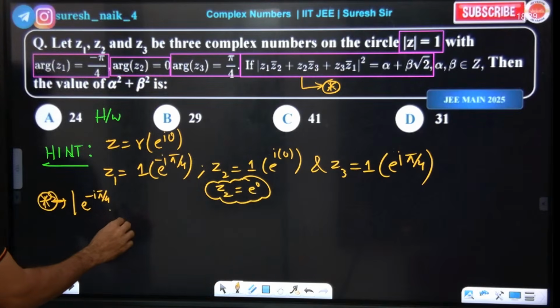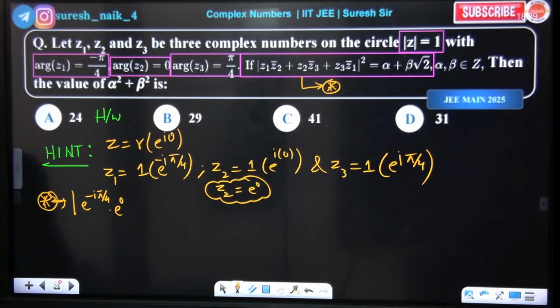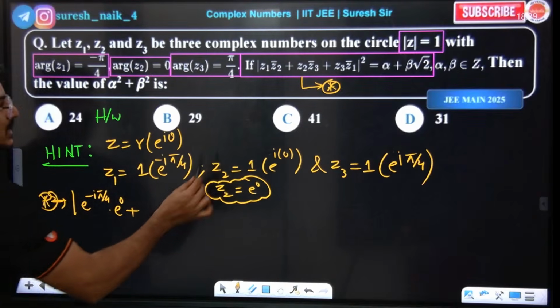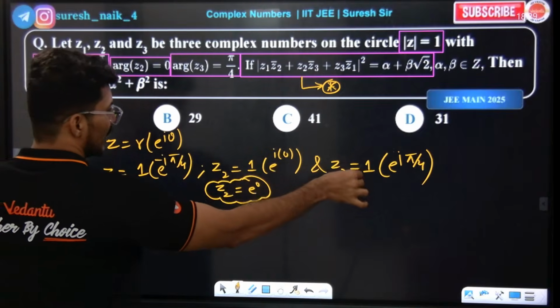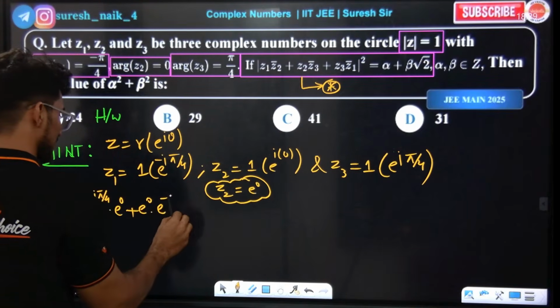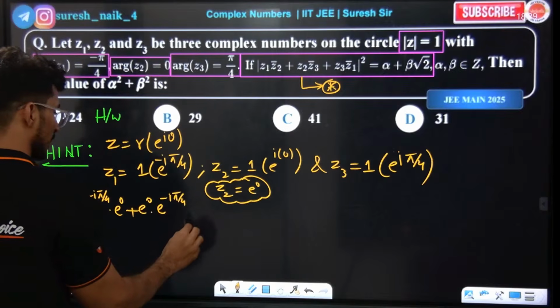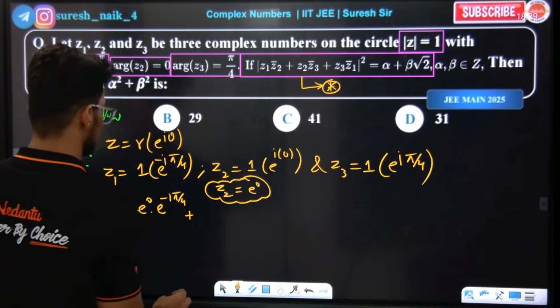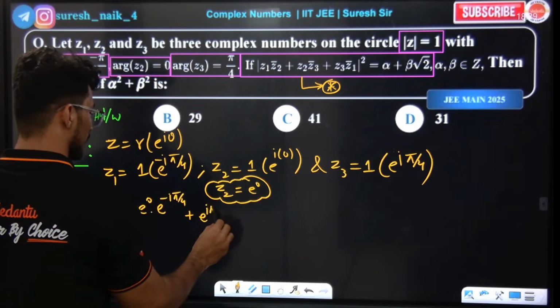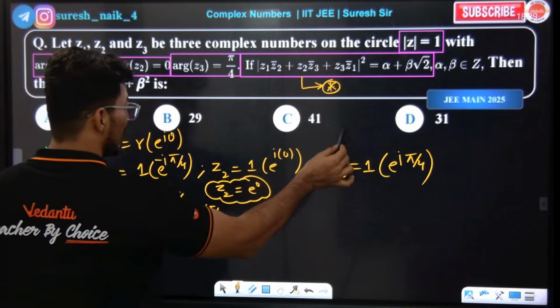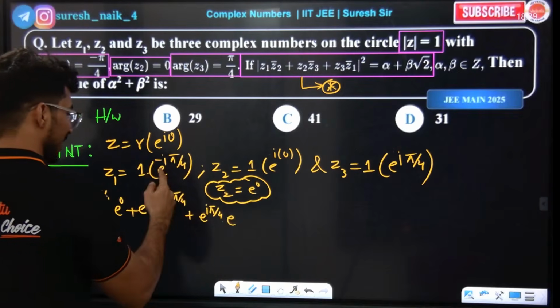Okay, Z2 bar is e power of 0 only. Yes or no? E power of 0 only. Plus, next, Z2 means what? E power of 0, into Z3 bar. Z3 bar means what? E power of minus I pi by 4. Plus, Z3 means what? E power of I pi by 4, into Z1 bar. Z1 bar means what? E power of minus plus I.